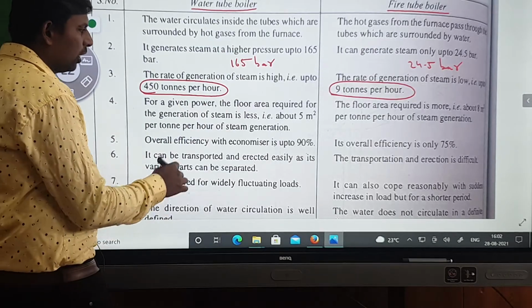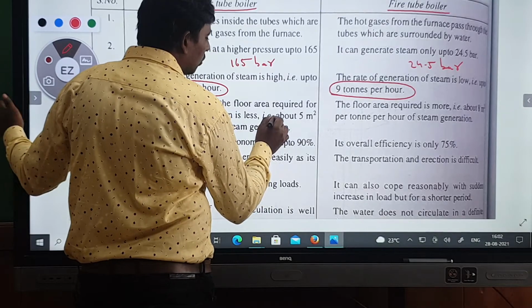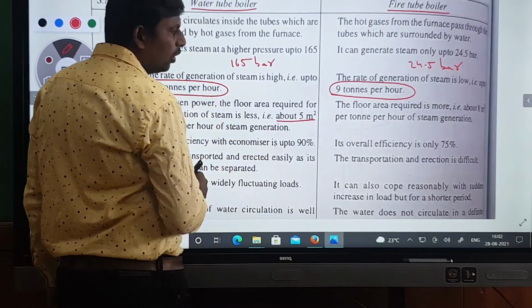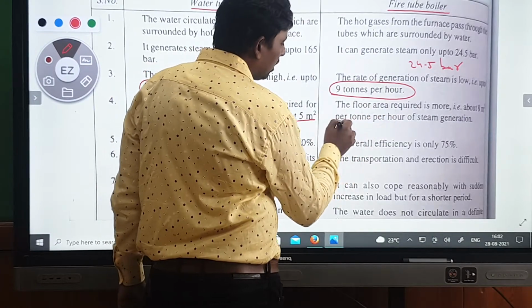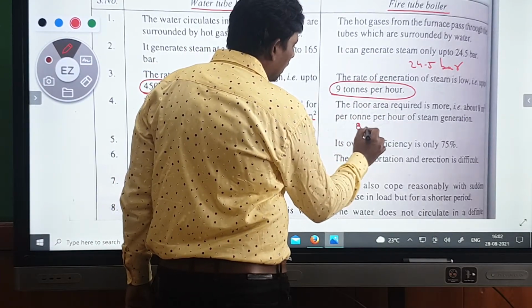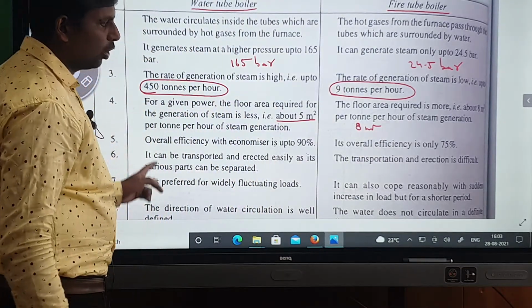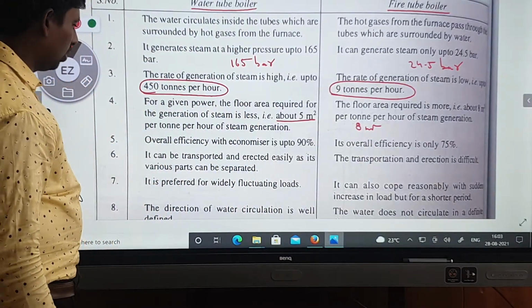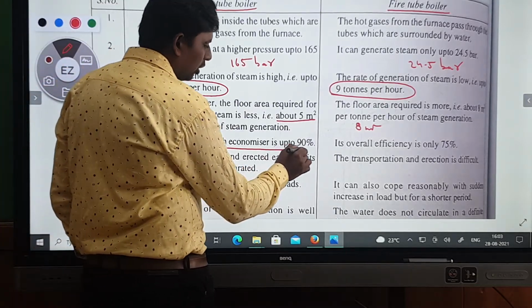For a given power, how much floor area is required? The floor area required is more, about 8 square meters, in the fire tube boiler. And how much is required here in the water tube boiler? 5 square meters.